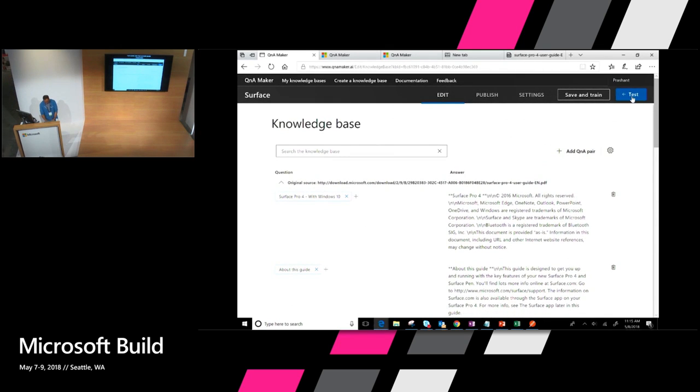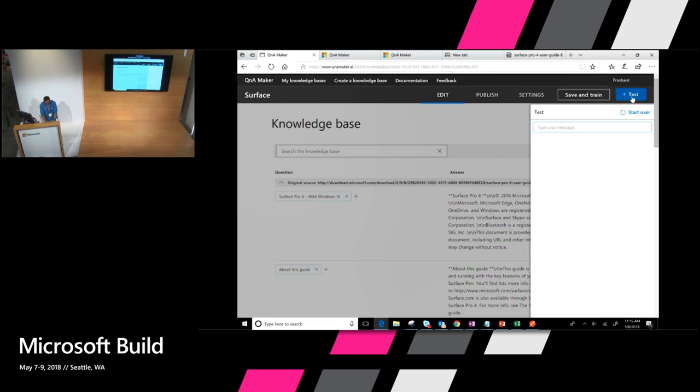So let's try to chat with this service. So let's say I ask it, tell me about USB. So now what it's trying to do is a match. Like previously, it's trying to do a match in its index and trying to find the best response. So that's the response it found.